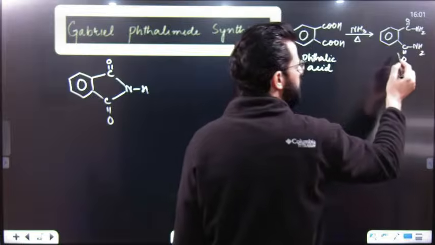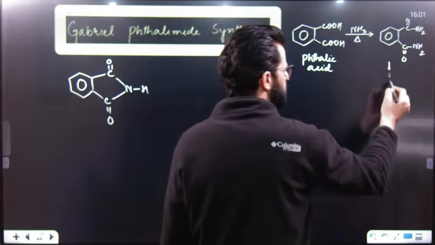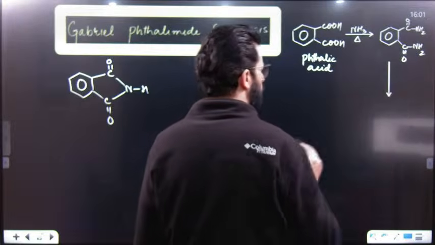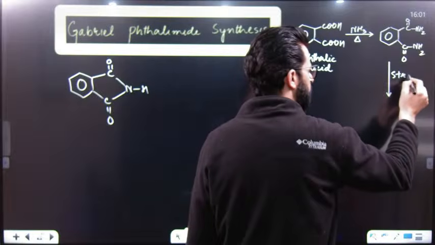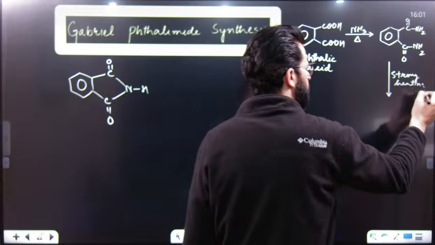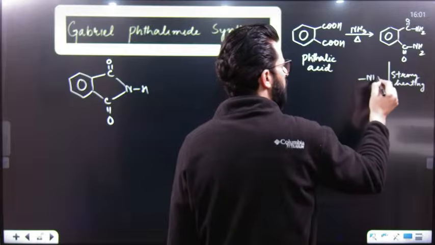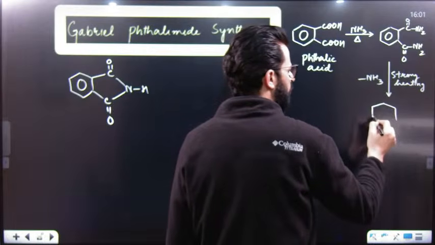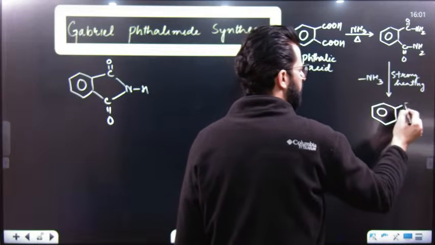But remember, my dear students, if this is heated strongly, it loses NH3 and results in the formation of phthalimide.